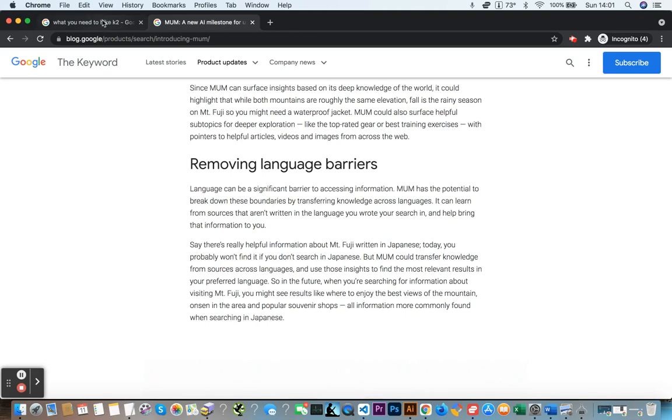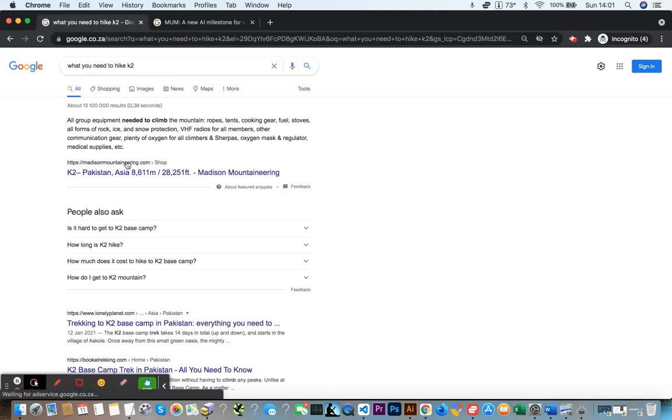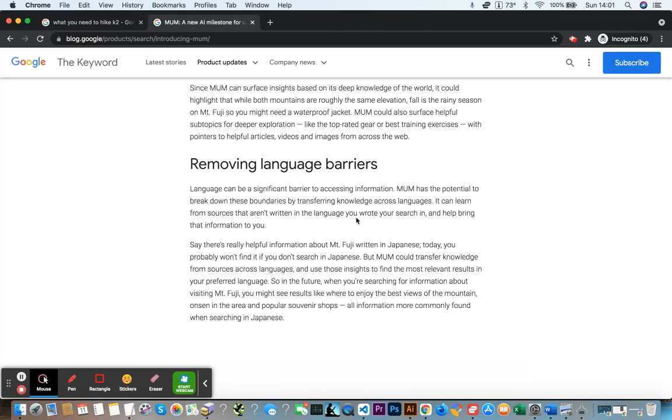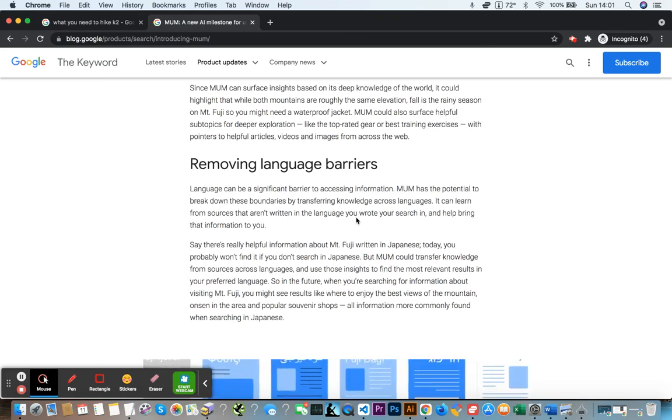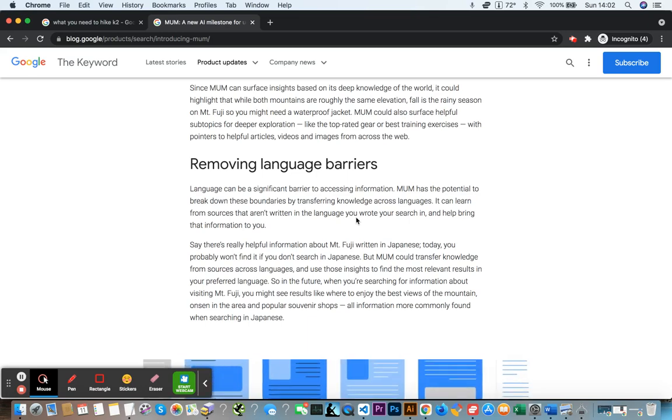For instance, if we did the test here and asked, what do you need to hike K2? It would draw content that is written just like that. Whereas with MUM, it would actually compare and collate all the information about those two mountains and then come back with what it believes is the best answer.